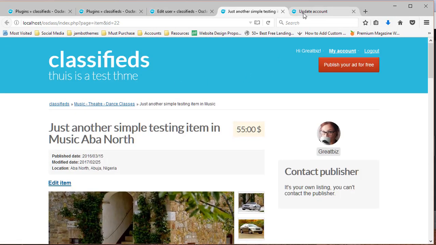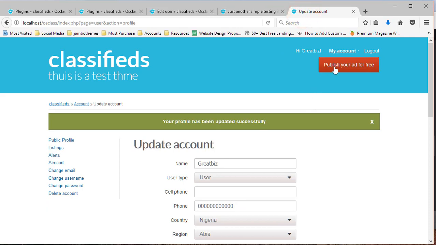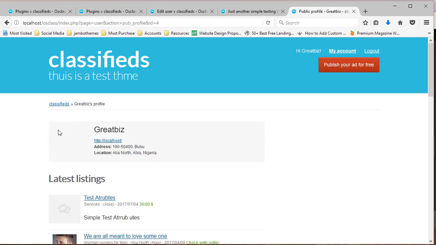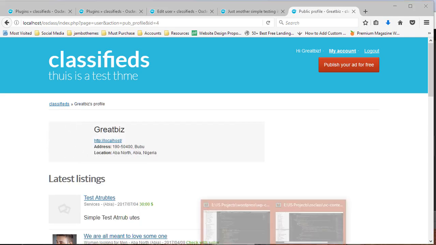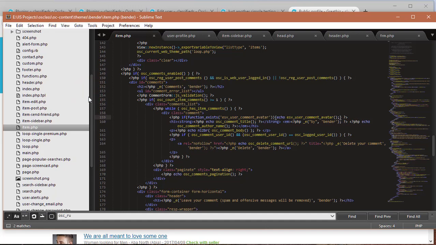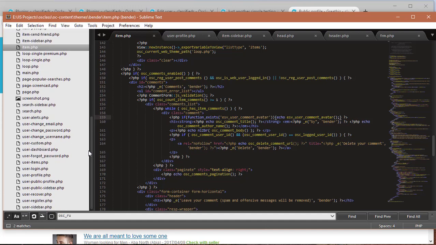So the next place I want to put my avatar is right here, my public profile section. So I go back to my themes folder. Remember, we are using Blender here, so don't get confused.